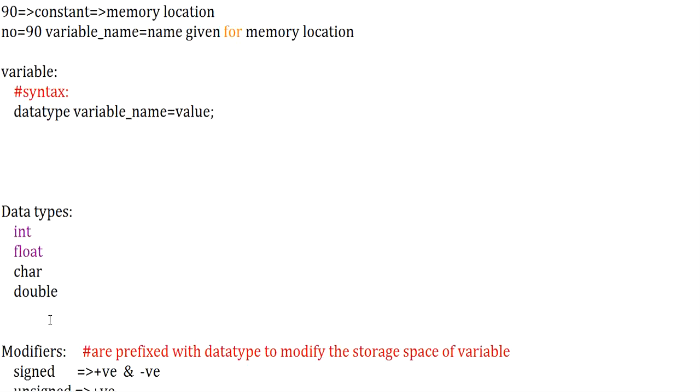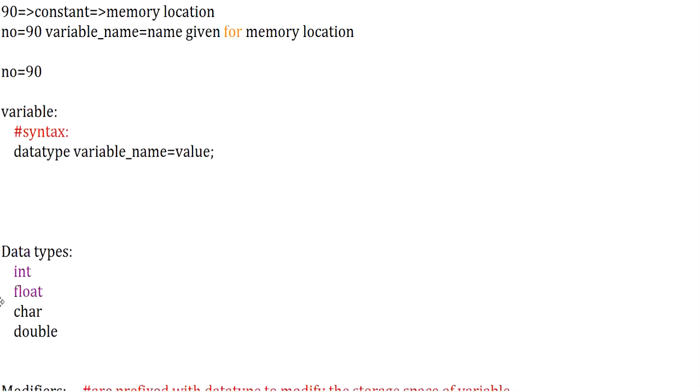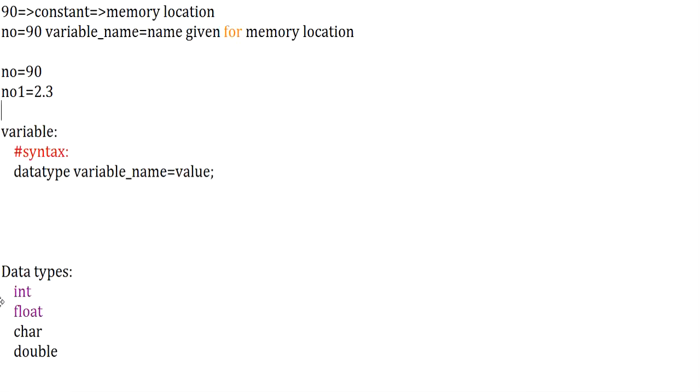Now let us understand the necessity of this and why I should use this format. As I told you, the first part of your statement is the data type. The name itself defines the type of data which you are going to store. Here, I can give number assigned 90, so I know that the particular number has been initialized with an integer value. I can give number1 assigned 2.3. Now, I know that this particular number1 is initialized with some fractional value.